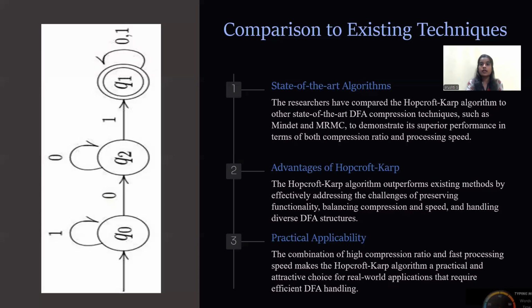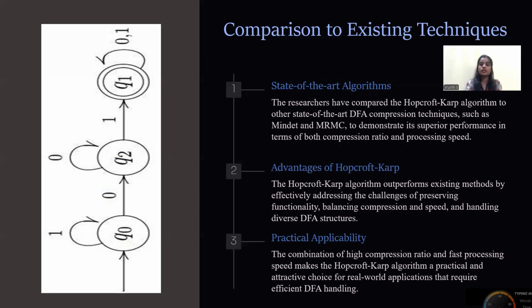Comparison to existing techniques. State-of-the-art algorithms. The researchers have compared the Hopcroft-Karp algorithm to other state-of-the-art DFA compression techniques, such as Minimal and MRMC, to demonstrate its superior performance in terms of both compression ratio and processing speed.